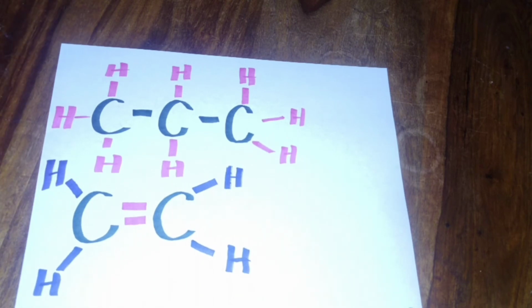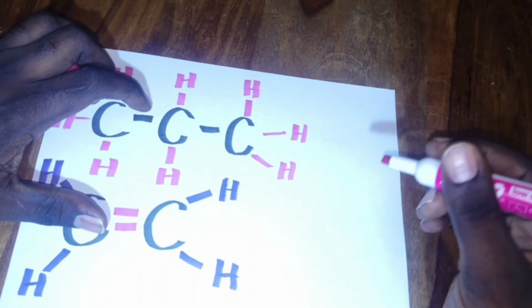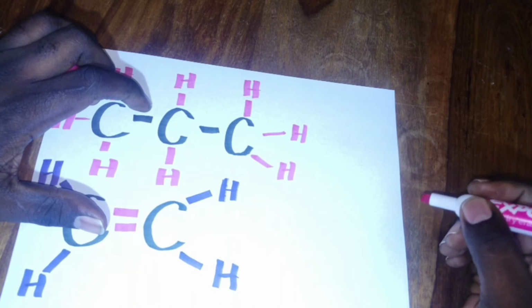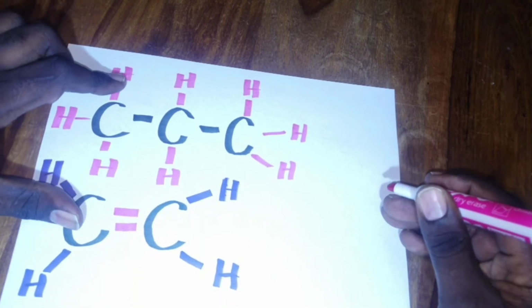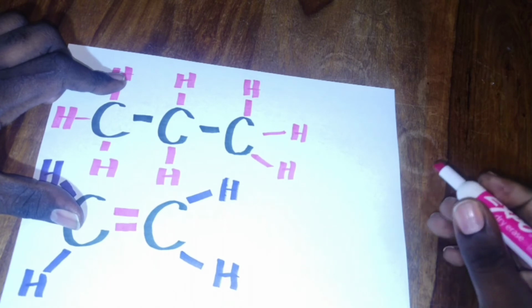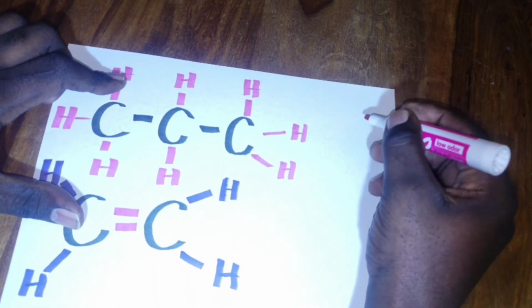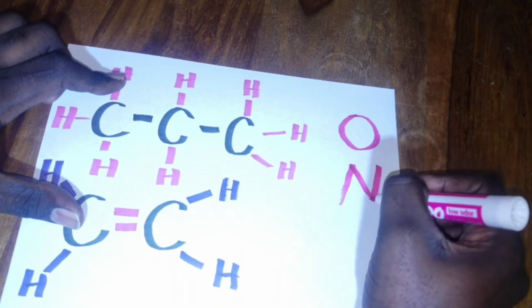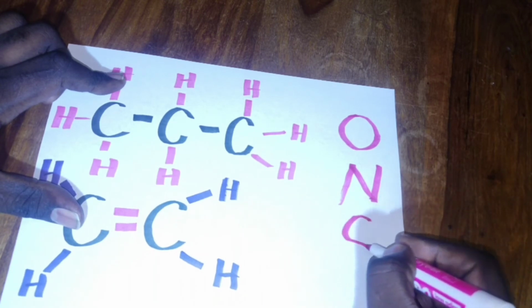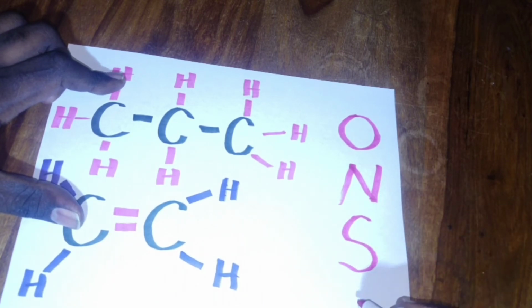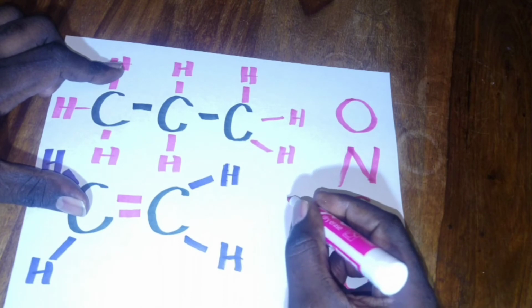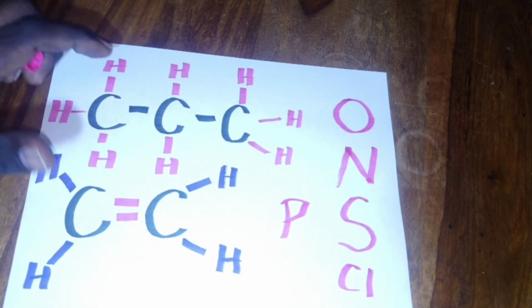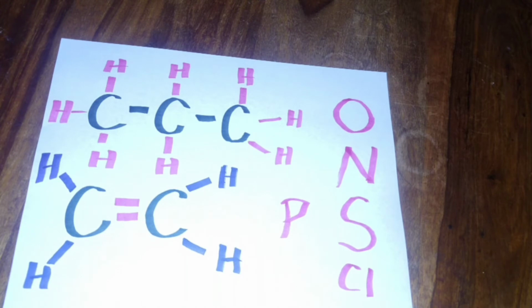Now the interesting thing is that carbon can bond to other elements. Not all organic species are going to be hydrocarbons. So you will find that carbon bonds to oxygen. You'll find that carbon bonds to nitrogen, very popular. You'll find that carbon bonds to sulfur. You'll find that carbon bonds to halogens, like chlorine. And you'll find that carbon bonds to things like phosphorus. So it's not only hydrocarbons that you will see in organic chemistry. You will see carbon bonding to all these other elements.